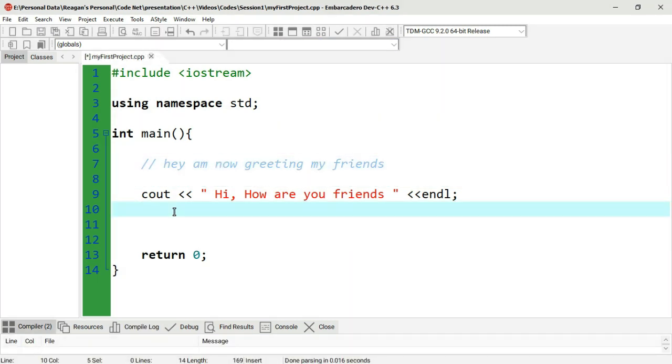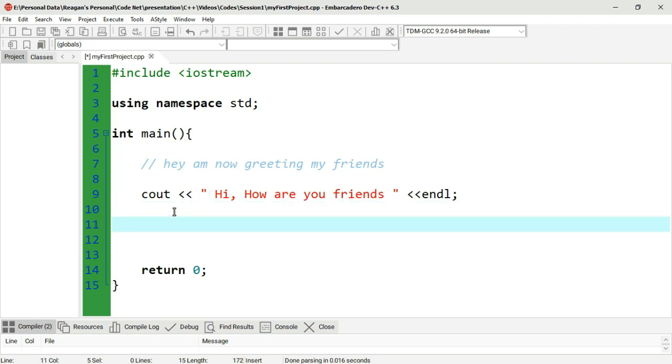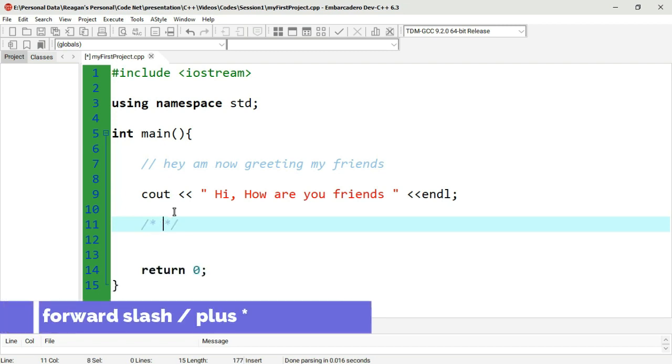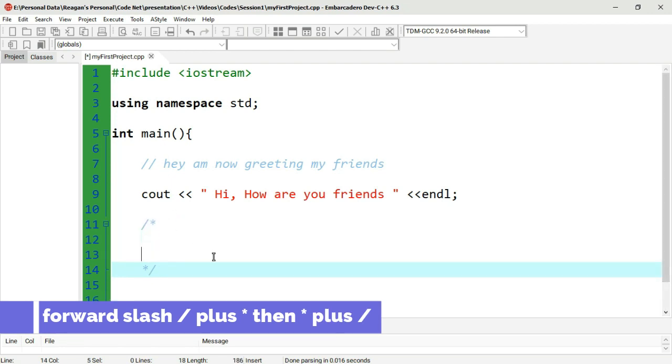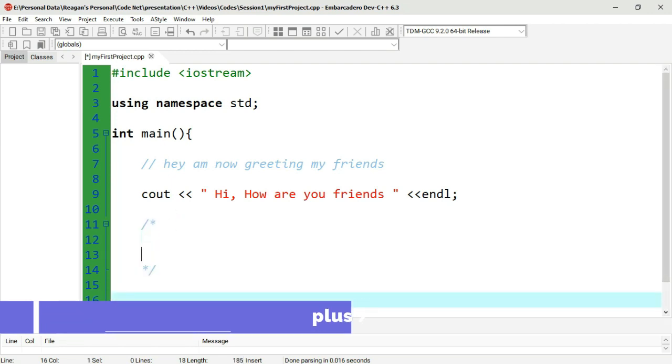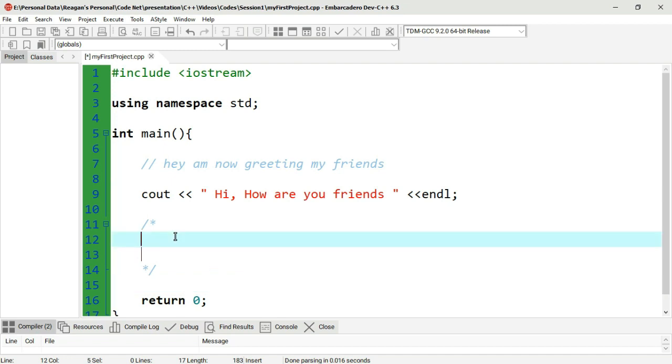So if we want to implement a comment on multiple lines or a longer paragraph, we can use what is called a multi-line comment. With C++ we implement a multi-line comment with this syntax. So here we can put any words. We can write a paragraph, any number of words. These words will be treated as comments.